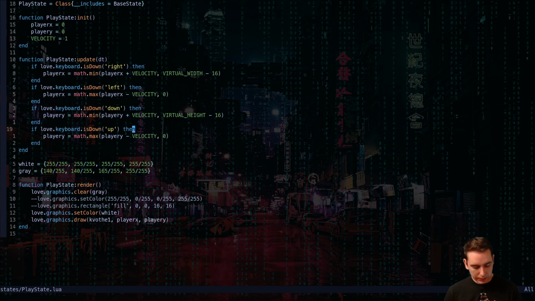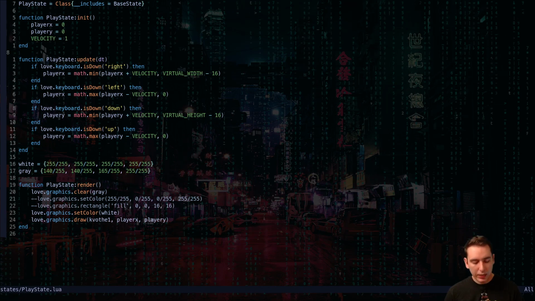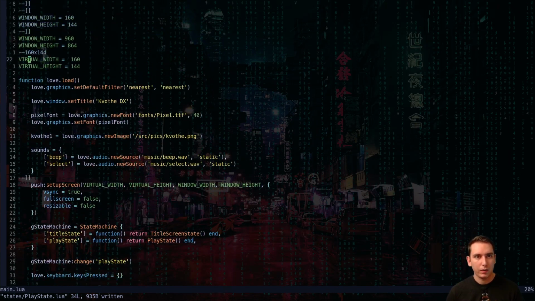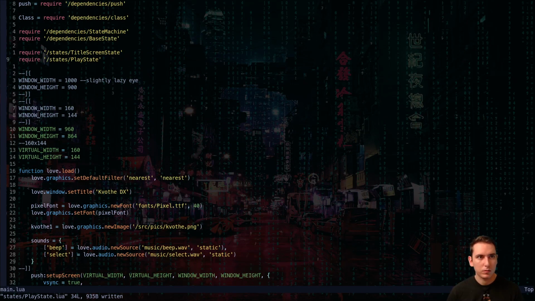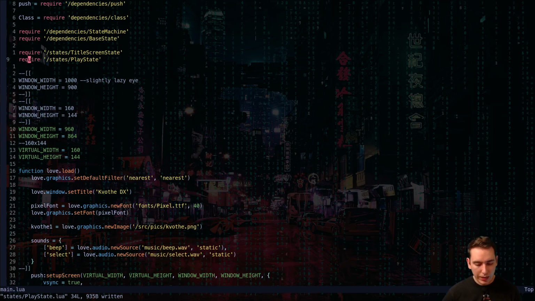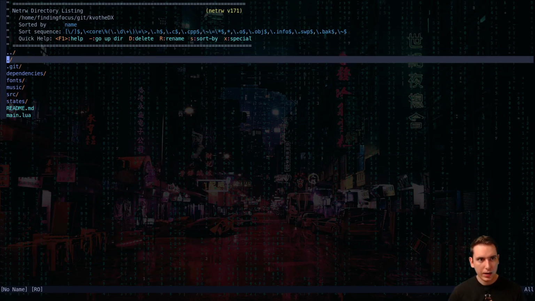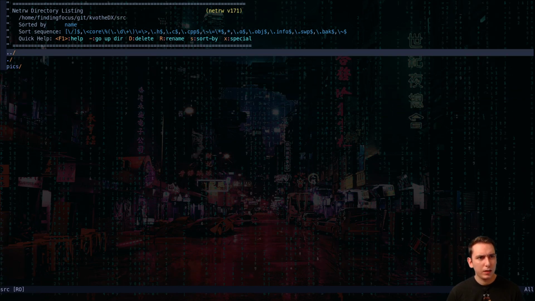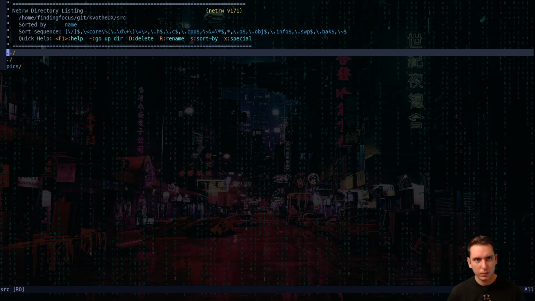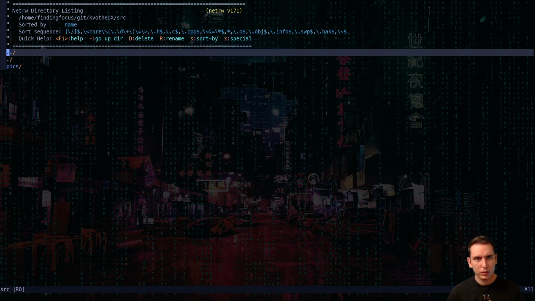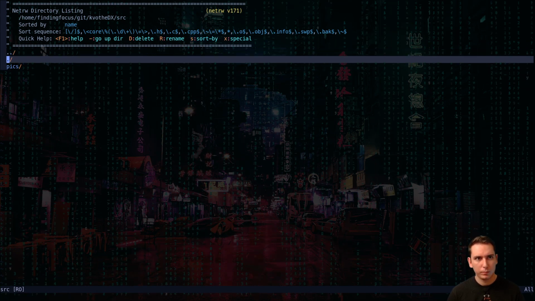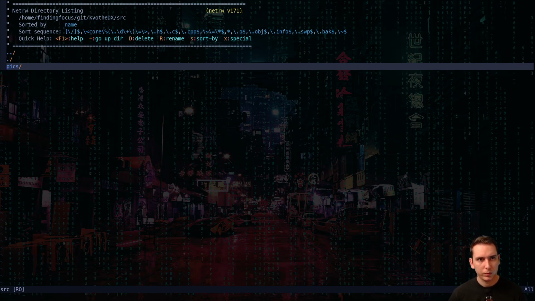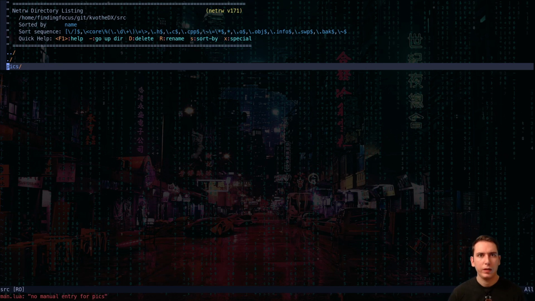So in our play state, it's actually going to be in our main. We're going to have to require a class that we're doing. So I don't think we have a states folder. Maybe we make a folder here. How do we make a folder? I don't know how to make a folder. How do you make a folder in netrw?